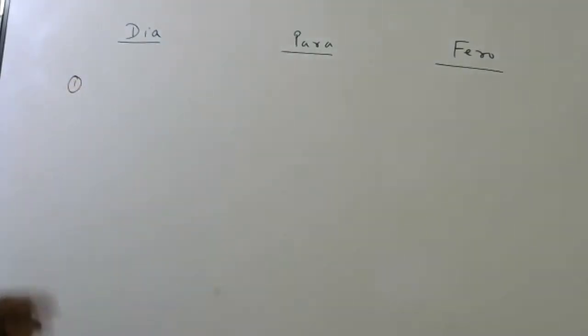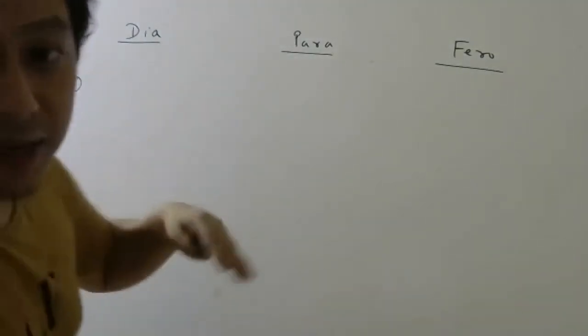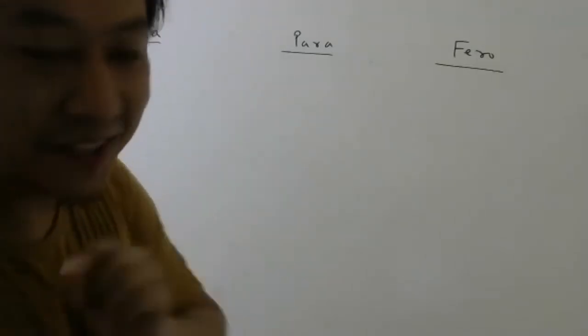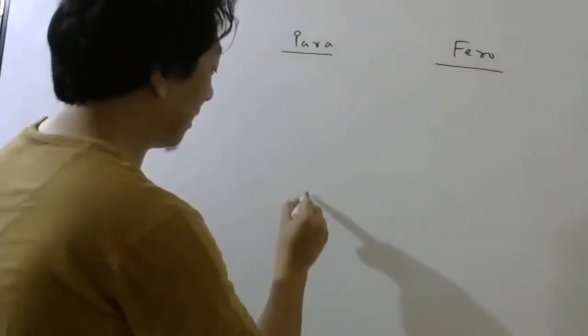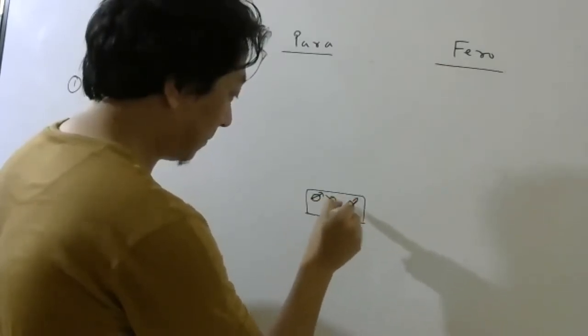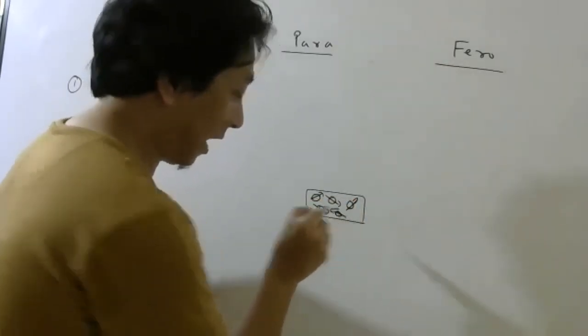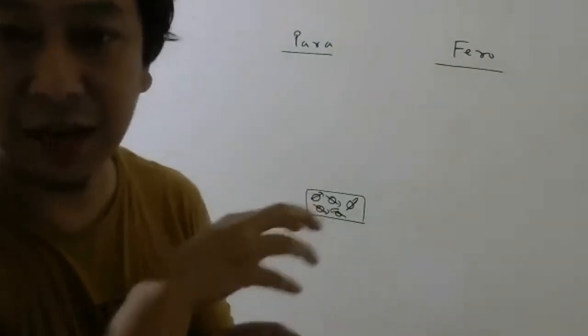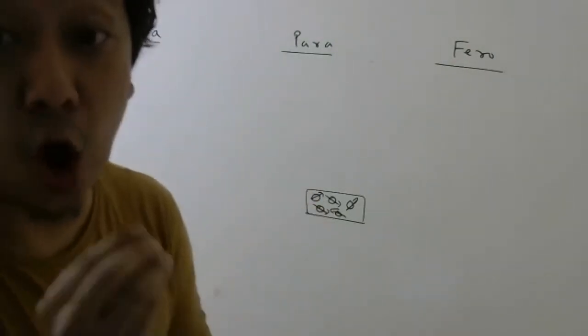First difference. Before I explain it, you need to understand something. As I told you, in para, the atoms will have dipole moment. Usually in this kind of atoms, the number of electrons will be odd.